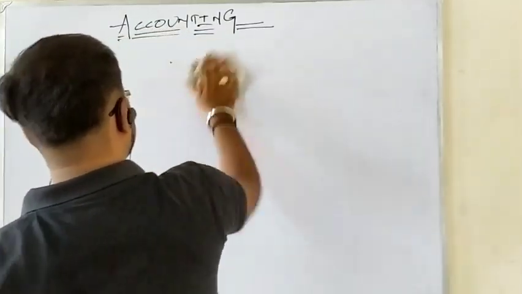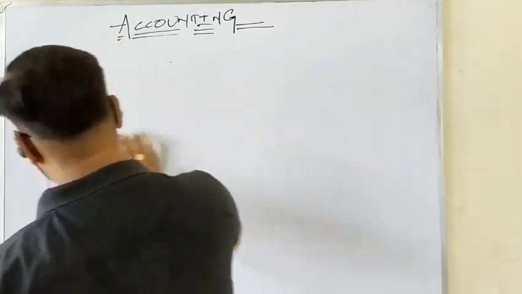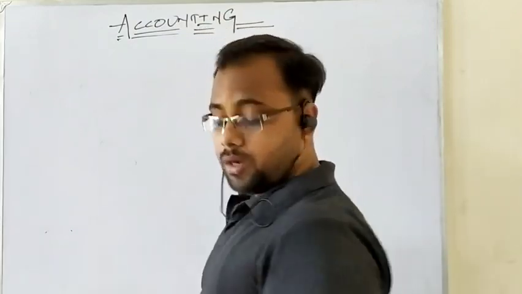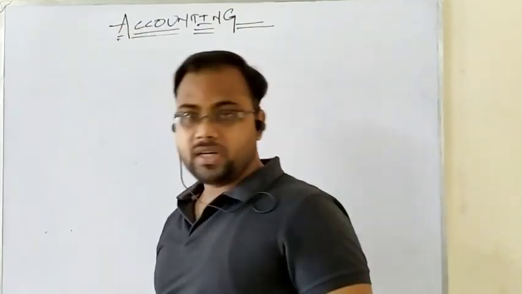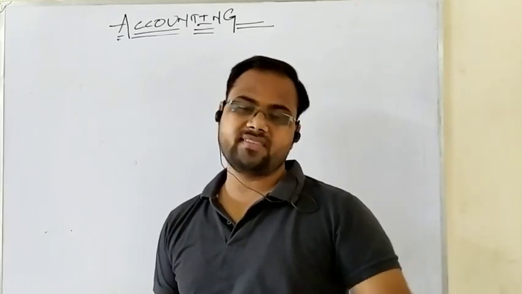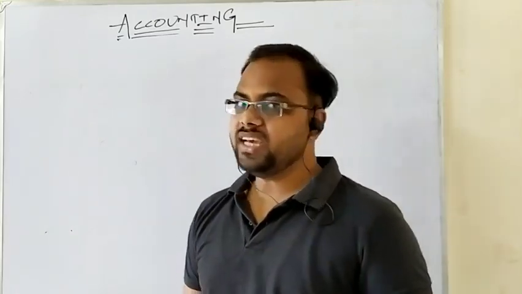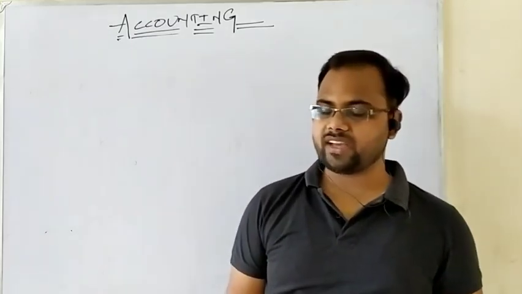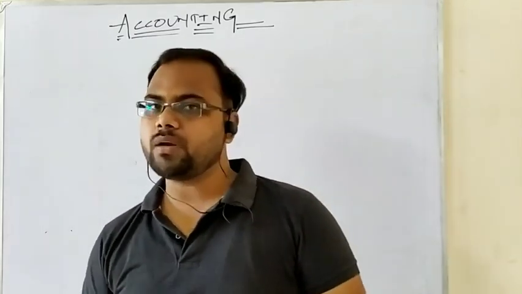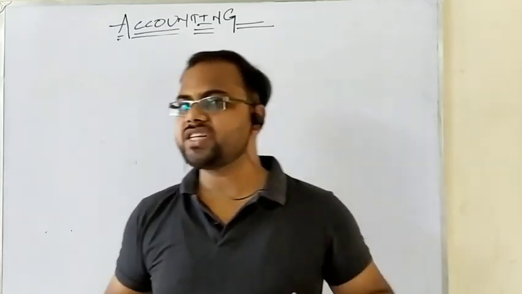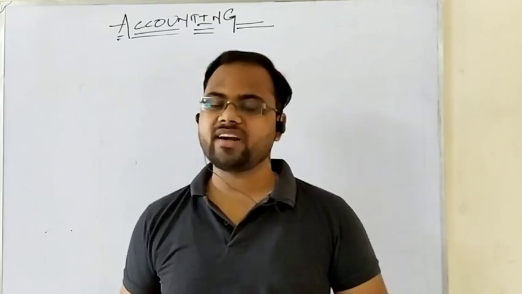And as the ledger account says, profit and loss account is also a ledger account, and it is called a nominal account. So being a nominal account, profit and loss account has two sides also, the debit side and the credit side. Okay, so debit side is the expense side, credit side is the income side. That means in profit and loss account, on the debit side the expenses are written, and on the credit side the incomes are posted. Now, the direct expenses and direct incomes are all posted in the trading account, in debit side and credit side respectively.